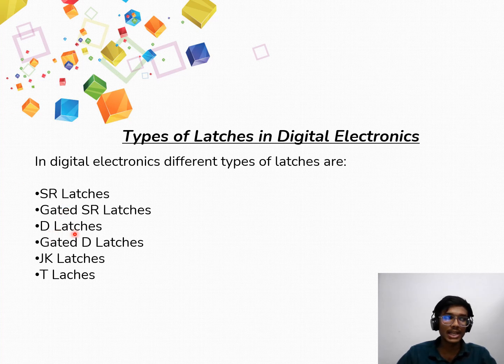Next one is D latches, meaning data latches. Next one, gated D latches, similar to data latches, and it contains an enable pin. Next one is JK latches, meaning Jack Kilby latches. Next one is T latches, meaning toggle latches.